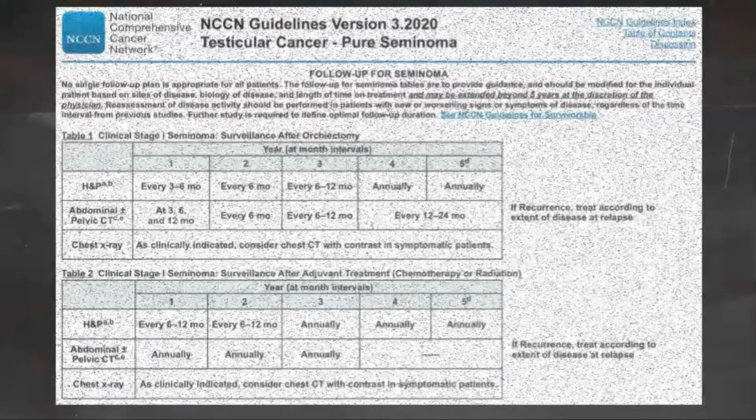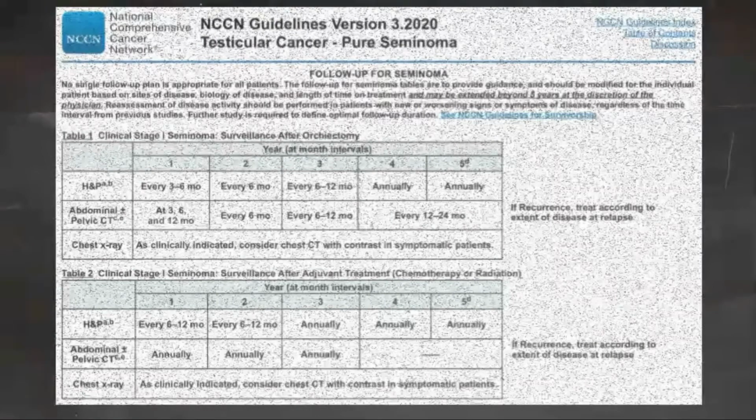There is controversy regarding how many imaging studies should be performed in patients on active surveillance. The NCCN panel recommends an abdominal pelvic CT scan with or without contrast at 3, 6, and 12 months during the first year, every 6 months for year 2, every 6 to 12 months for year 3, and then every 12 to 24 months for years 4 and 5. CT is not recommended beyond 5 years unless clinically indicated.